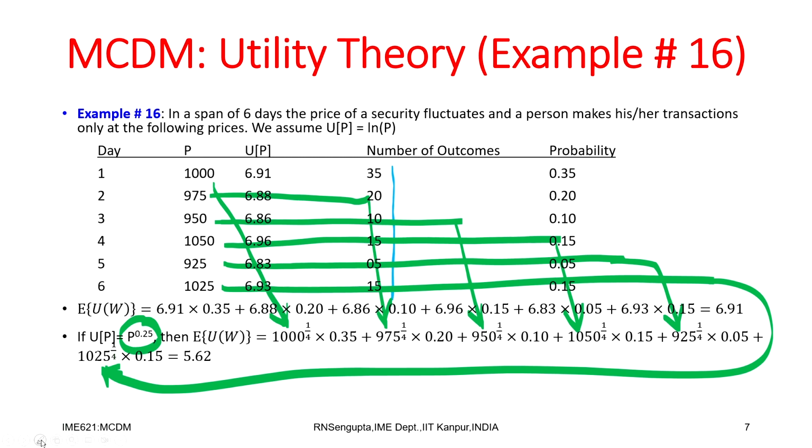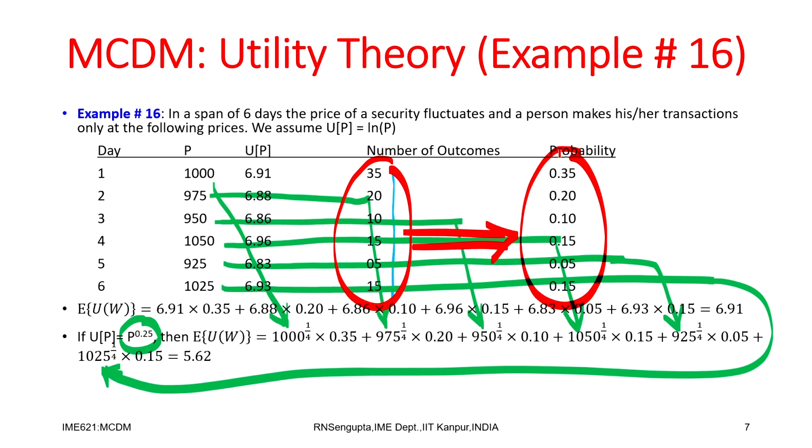So, we already know the outcomes are given, and the corresponding probabilities are already known, so multiply them. You see 0.35 for the first probability, 0.2 for the second case, 0.1 for the third case, 0.15 for the fourth case, 0.05 for the fifth case, and 0.15 for the last case.